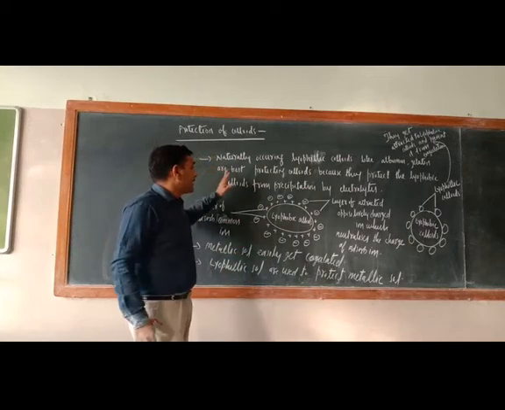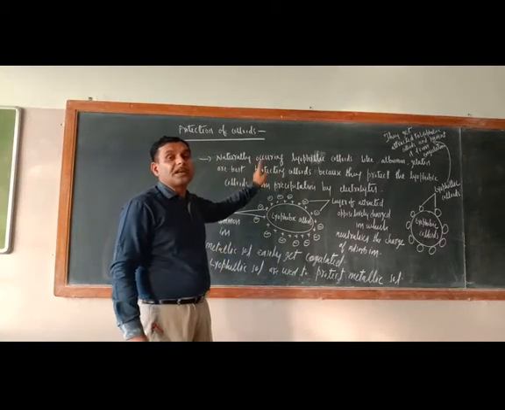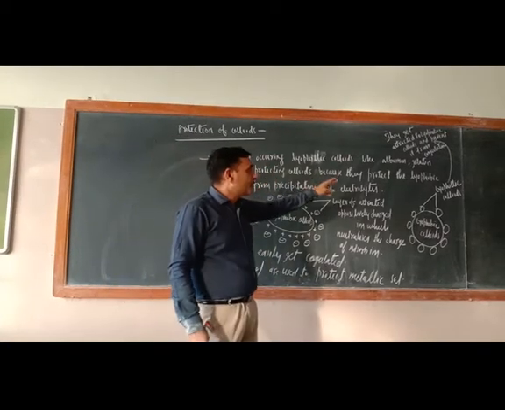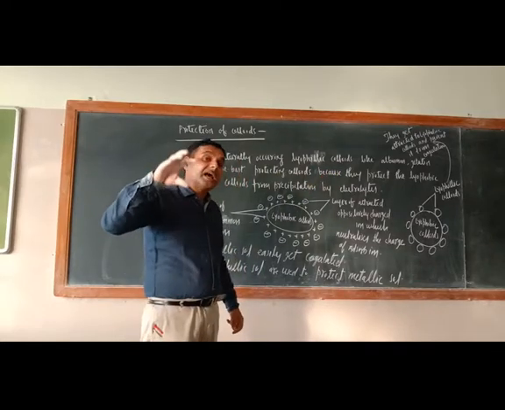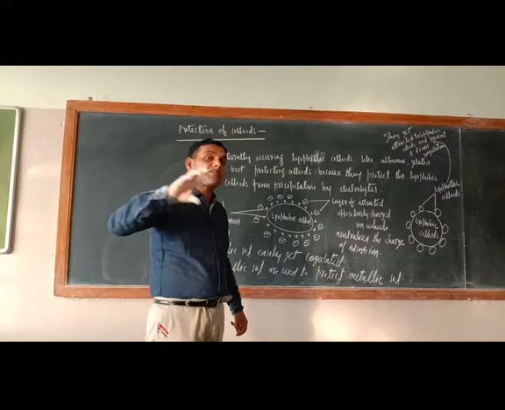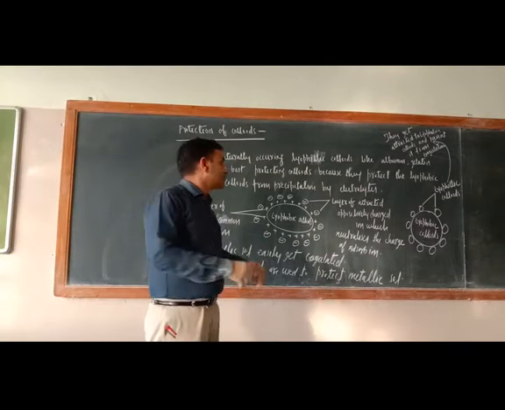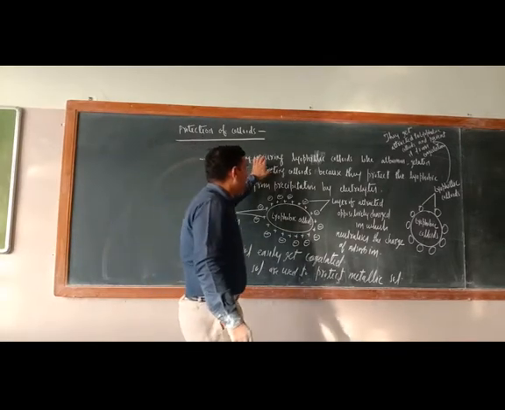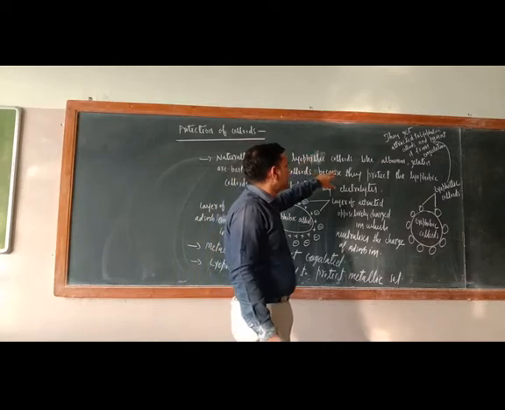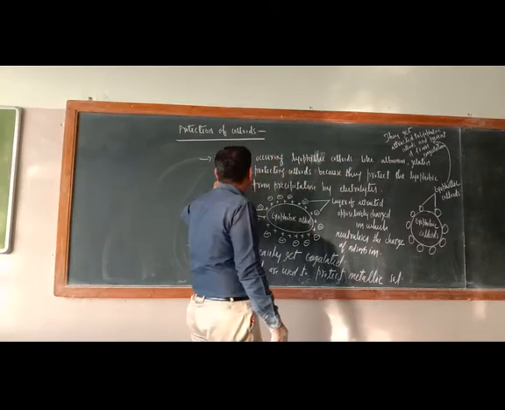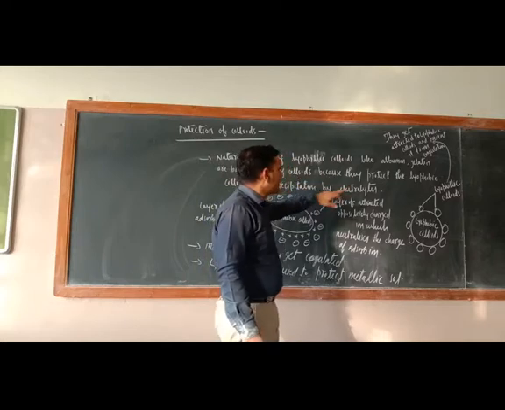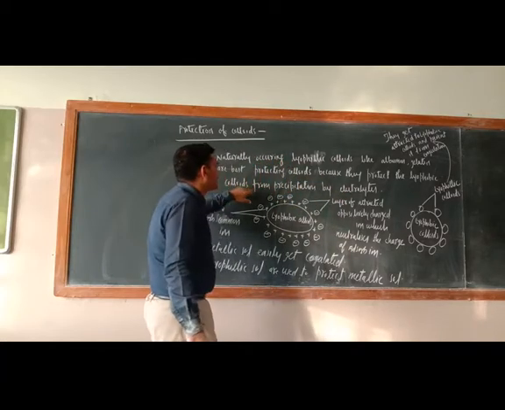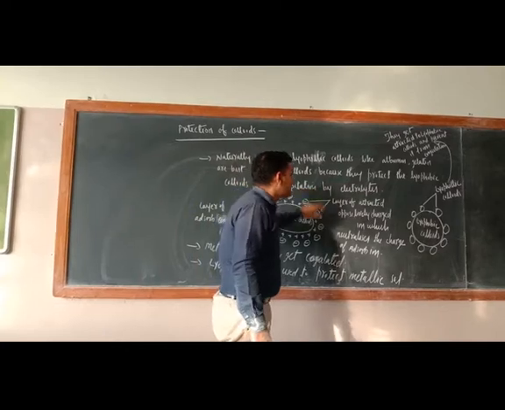There are some natural lyophilic colloids like albumin and gelatin, and they are natural protectors of lyophobic colloids. These naturally occurring lyophilic colloids are the best protecting colloids because they protect the lyophobic colloids from precipitation by electrolytes.